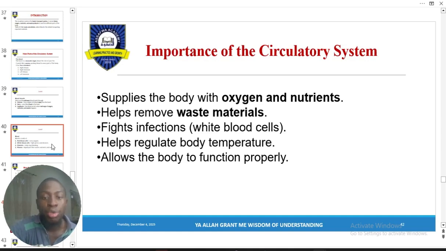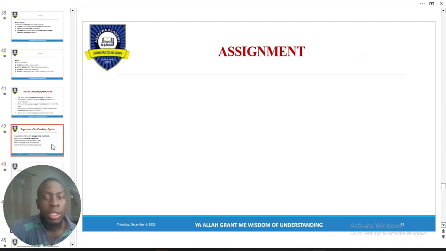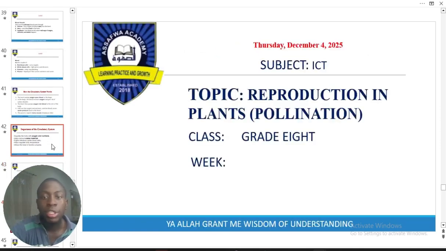Now the next one we're talking about is reproduction in plants. How humans and animals undergo the process of giving birth is quite different from how plants do theirs, right? Now the plants have what we call the anther, which is the male part of the plant, and the stigma, which is the female part of the plant. So the anther needs to go and connect with the stigma. That's how it works with plants, right?